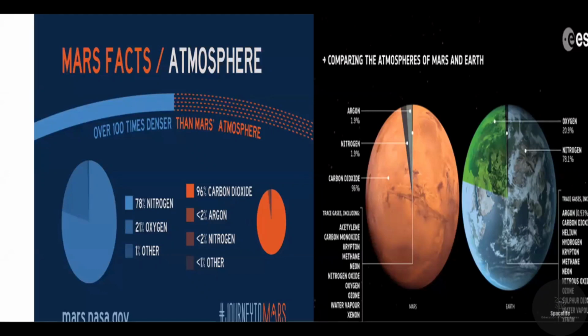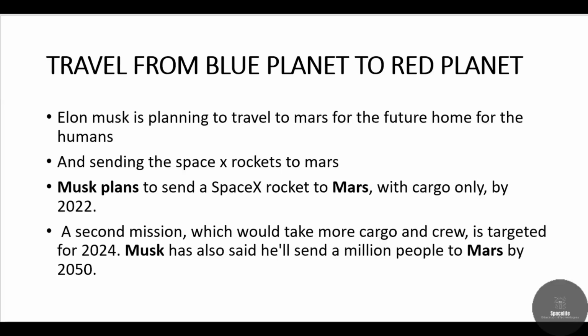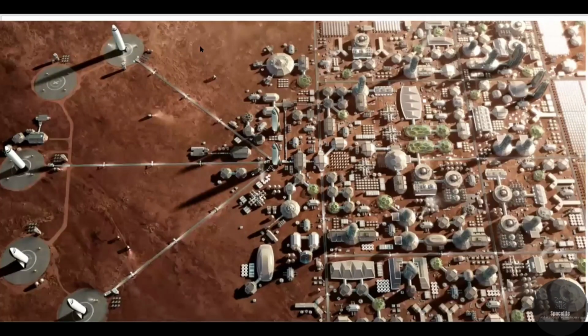Now we'll see about the Mars Plantation and how it is going to be built by Elon Musk. Before that, we have seen that the CEO of SpaceX, Elon Musk, is going to send the rockets to Mars. Here we can see how the future Mars Plantation is going to be built with rockets and space shuttles, and fully covered with oxygen inside, because we cannot find oxygen there.